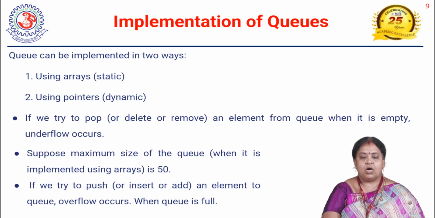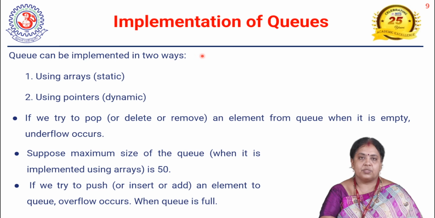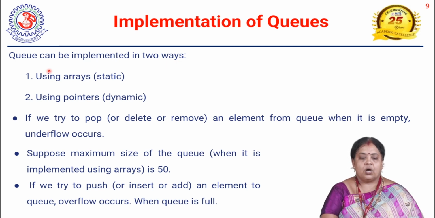Okay, now how are these queues implemented? Queues are implemented in two ways. The example we saw earlier is an array implementation only. Queues are implemented using arrays and using pointers. If we use arrays, it is a static implementation, whereas if we use pointers, that is a linked list, it is called a dynamic implementation. So what is meant by static and what is meant by dynamic?